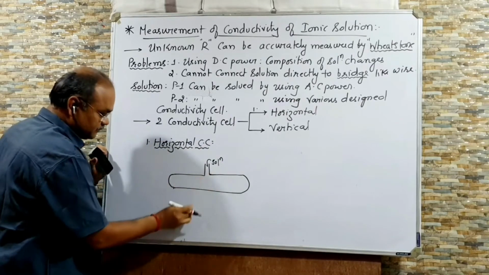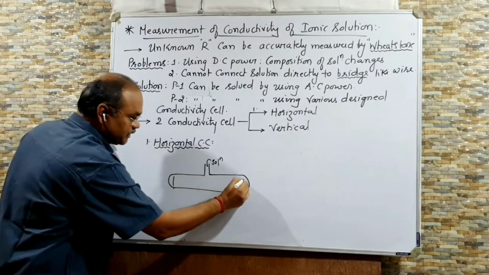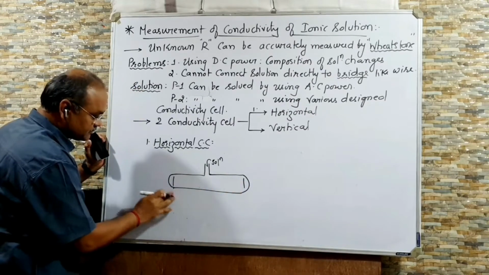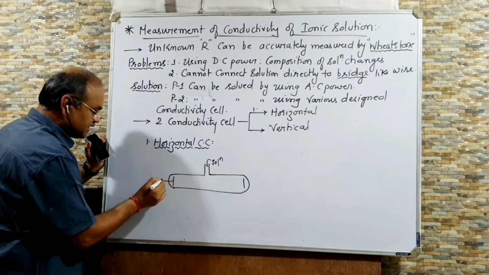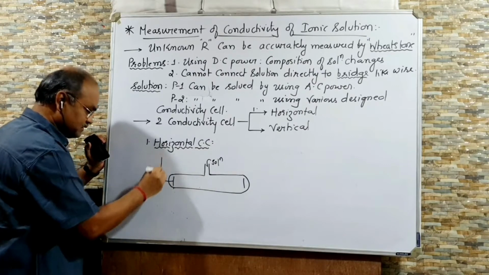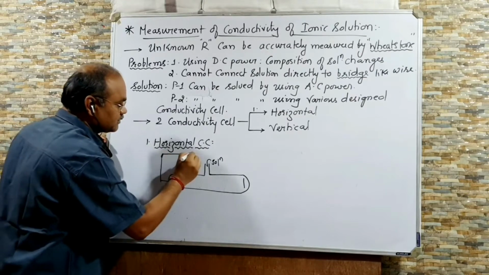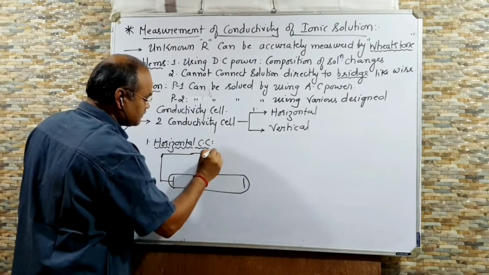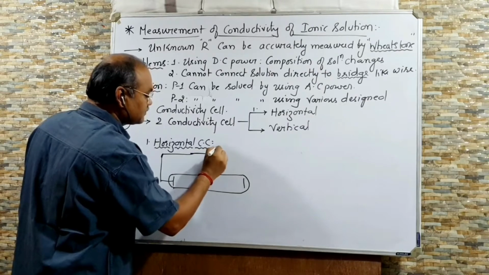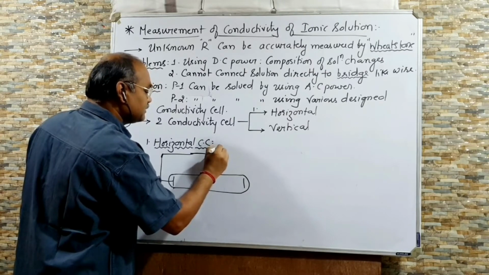It is horizontal. Here platinum plates are fixed at both the ends. This platinum plate is connected with a platinum wire for the connection to the external circuit. Right?